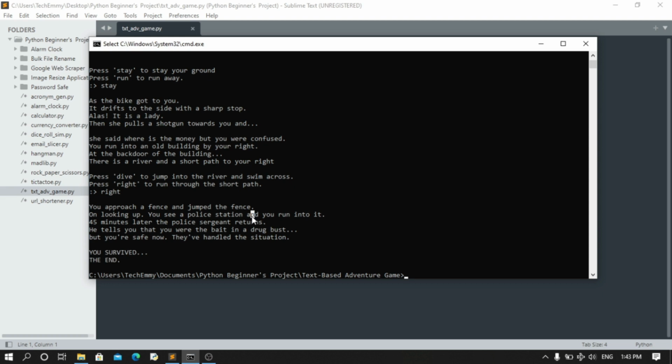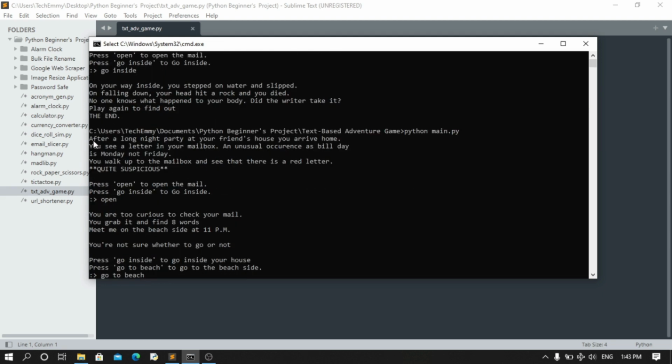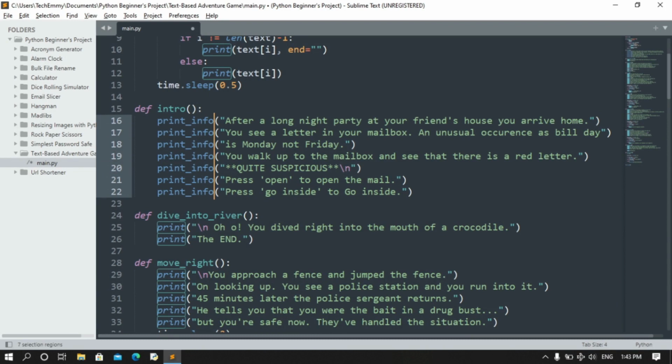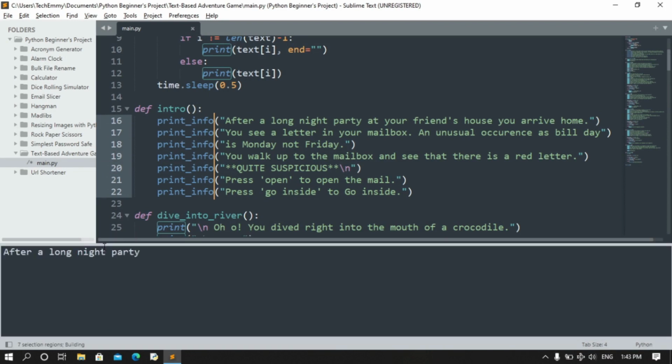Now let me show you what I really wanted the game to look like. I didn't really want it to be something like this. Let me show you. This is what I wanted the game to look like. Now as you can see, that's what I wanted it to look like.